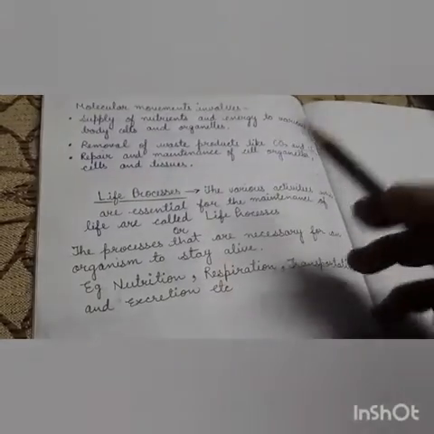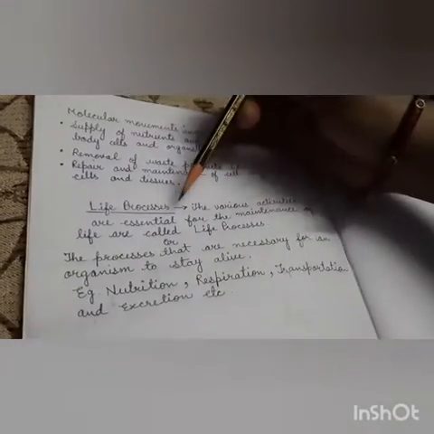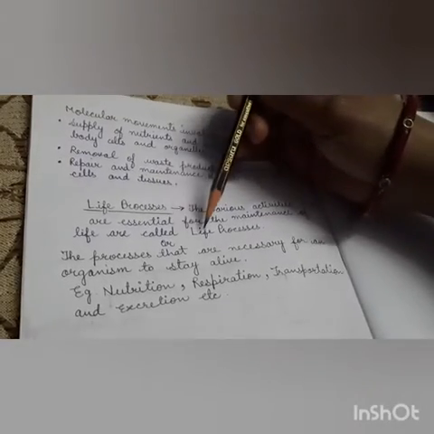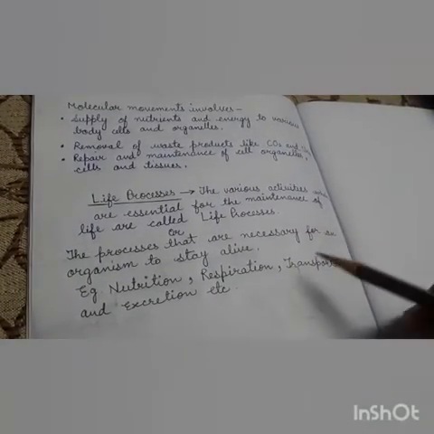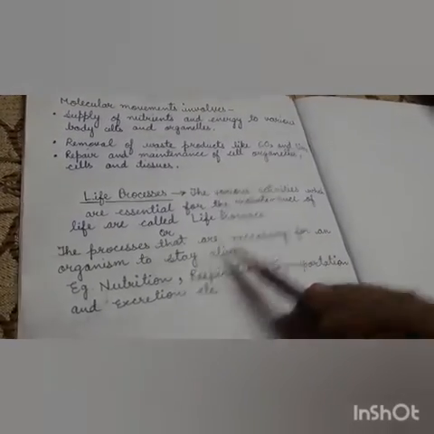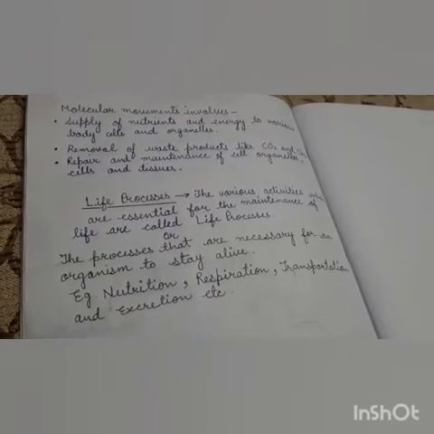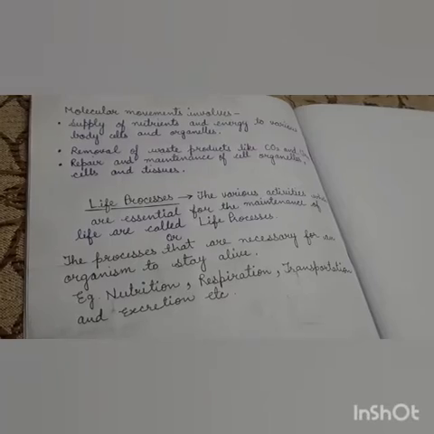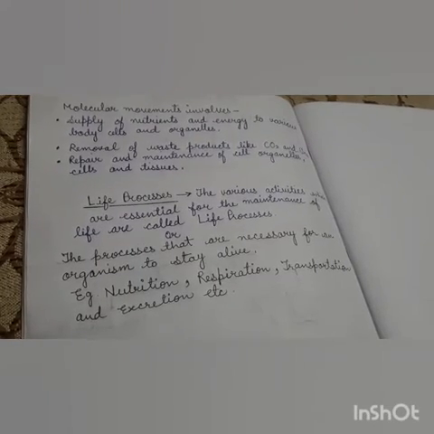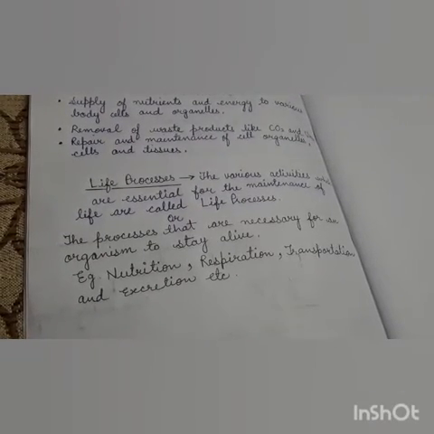So now the next point is life processes. The various activities which are essential for the maintenance of life are called life processes, or the processes that are necessary for an organism to stay alive. These are called life processes. Whenever we see some processes occur in the body of a living organism which are very essential to keep it alive, these are called life processes. And we stay alive when this structure gets maintained.